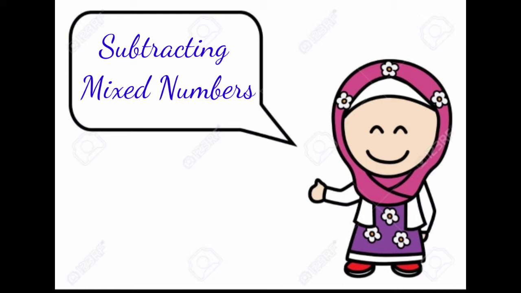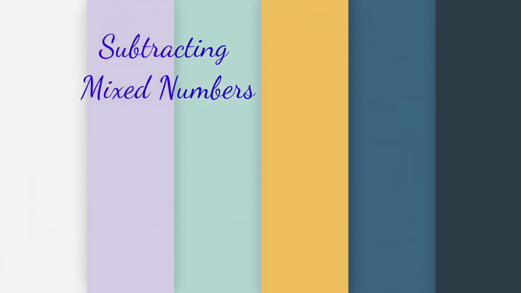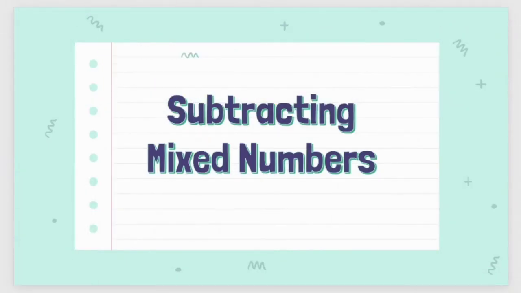Now we will learn subtracting mixed numbers. This time, we'll be learning how to subtract them. So what are the steps involved in subtracting mixed numbers? Let's use this as our first example. Let's get the difference between 9 and 9/10 and 6 and 3/5.